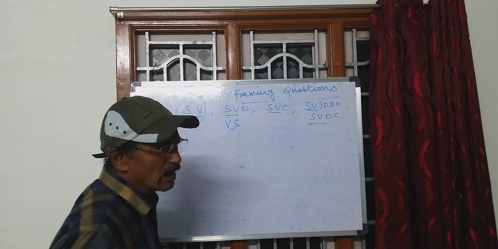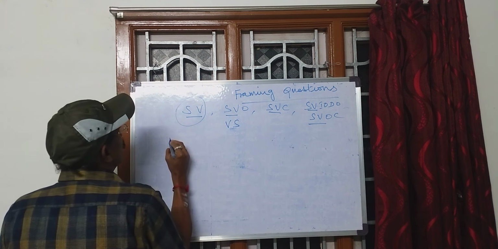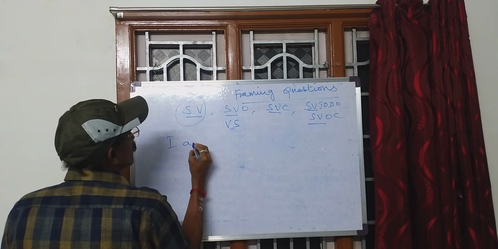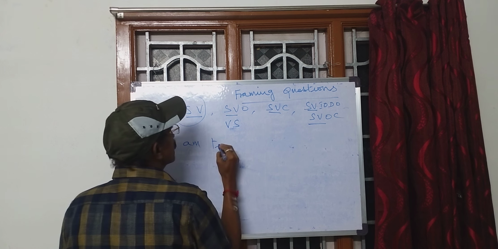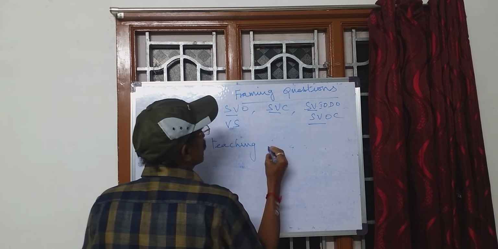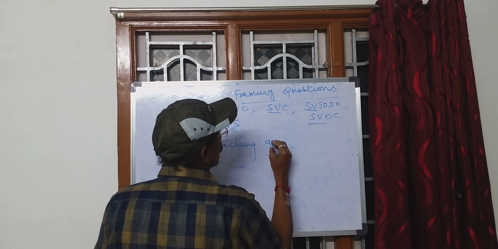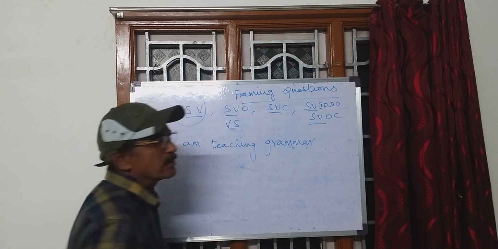For example, I'll give you one sentence. I'm teaching grammar.